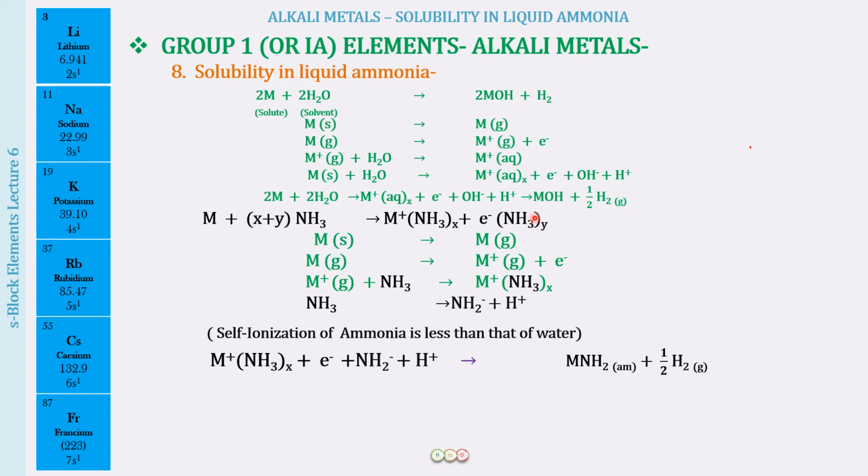Okay, so now just consider that this is a freshly made solution of alkali metal in ammonia. This is not getting heated, and it is not kept for a prolonged time; you have just put the alkali metal in ammonia. At that time, ammonia is not getting ionized into NH2 negative and H positive. So what will happen to these electrons? They are negatively charged, right? And they will not get these H positive, so that they can combine to form hydrogen.